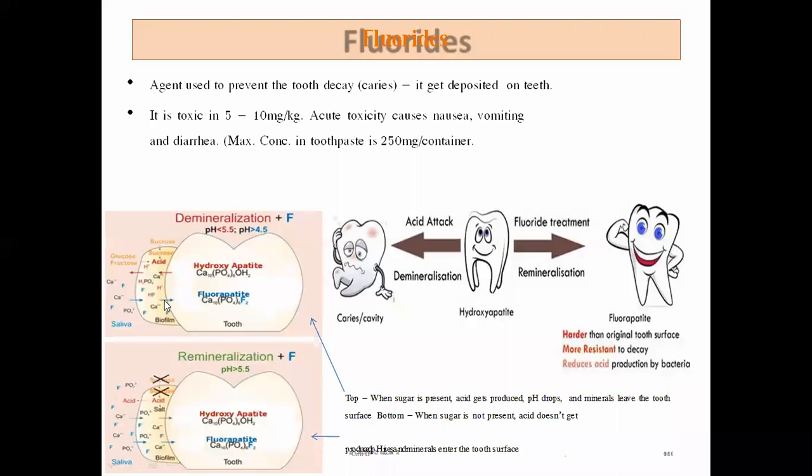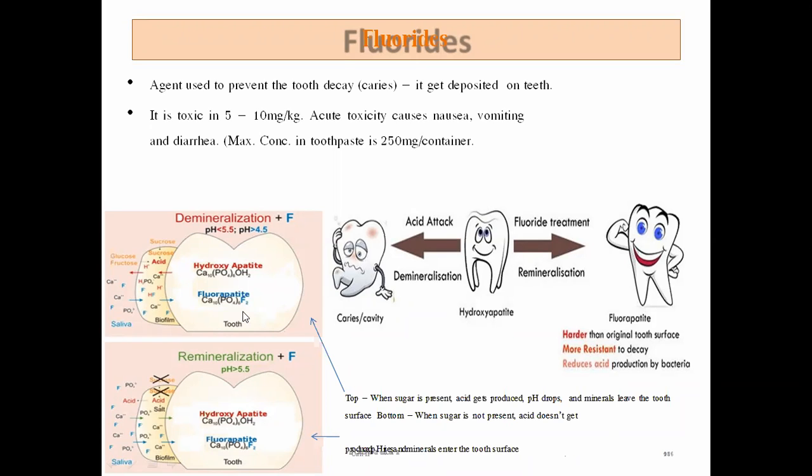Decalcification and demineralization means this is a healthy tooth surrounded by calcium and phosphate enamel. Due to the acid attack on this tooth enamel, there will be continuous solubilization and release of calcium ions from the tooth enamel, and it will be converted into dental caries.